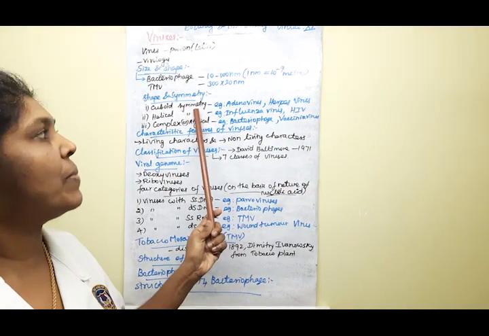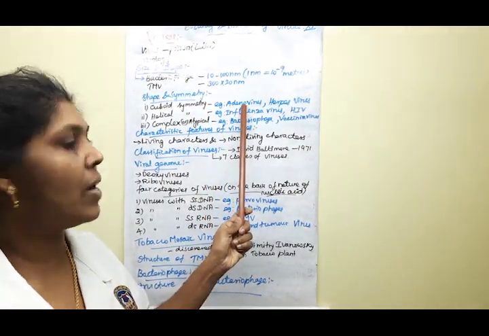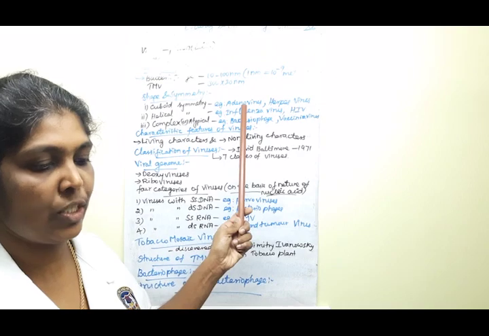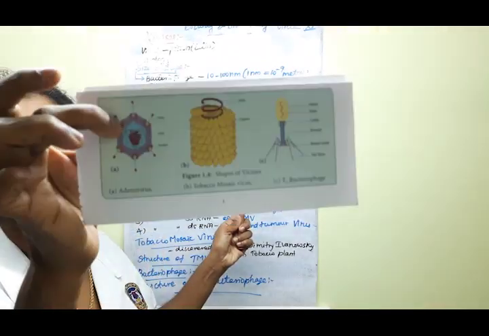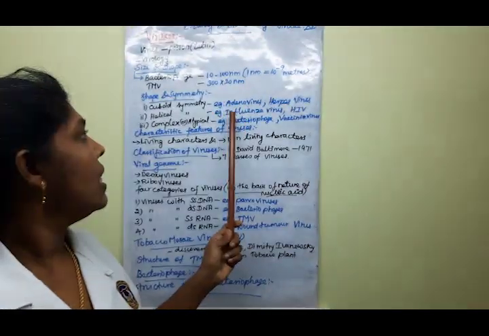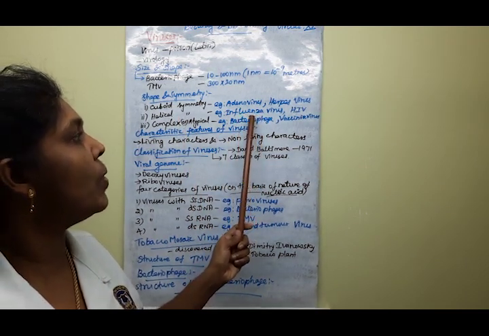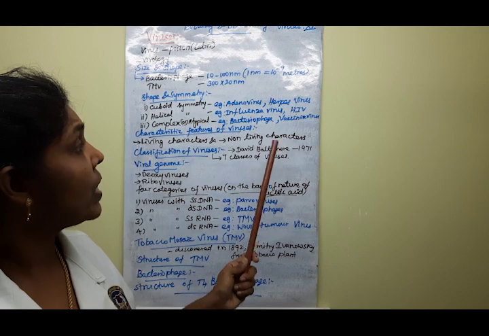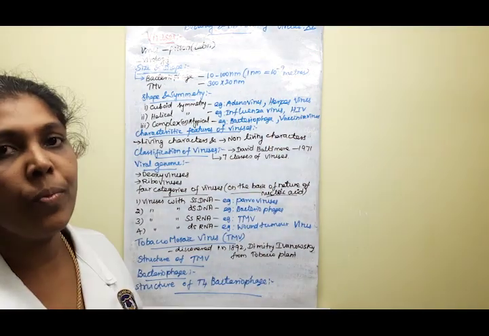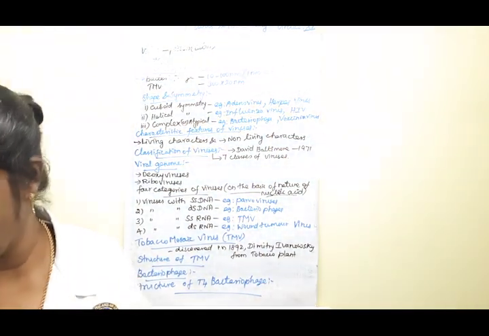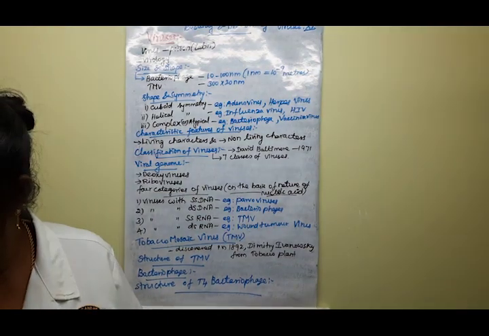Cuboid symmetry, one very good example is adenovirus. So this is the first one, adenovirus. The next one, helical symmetry. One of the very important viruses there is the tobacco mosaic virus.